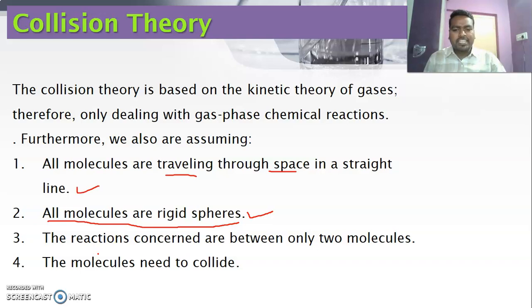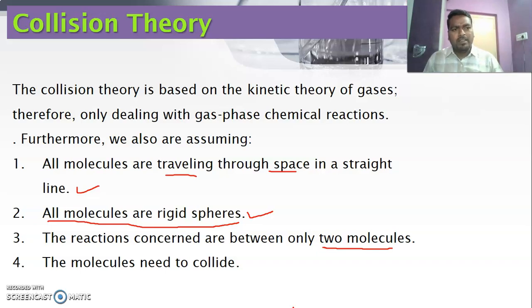The reaction takes place between only two gaseous molecules, which combine to give the product. That means this theory does not explain collision of three or four gaseous molecules. It considers only a reaction between two gaseous molecules in a vessel, and to give a product they must undergo collision.